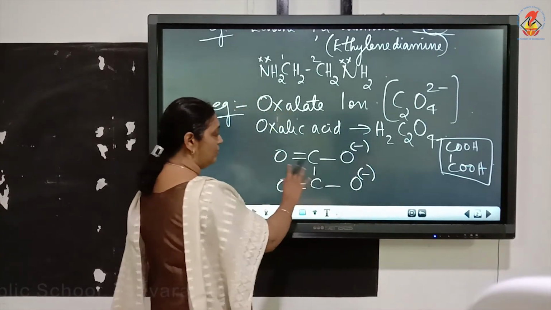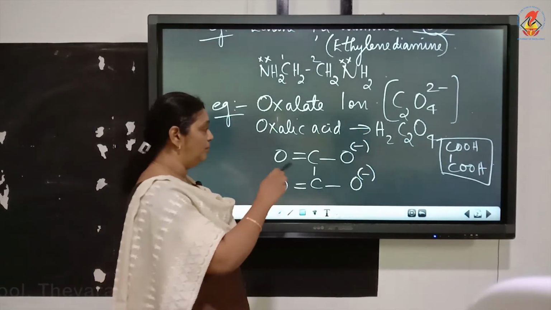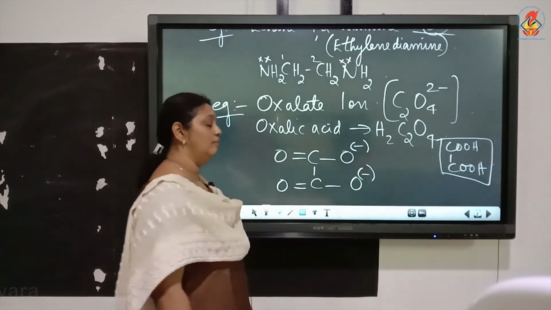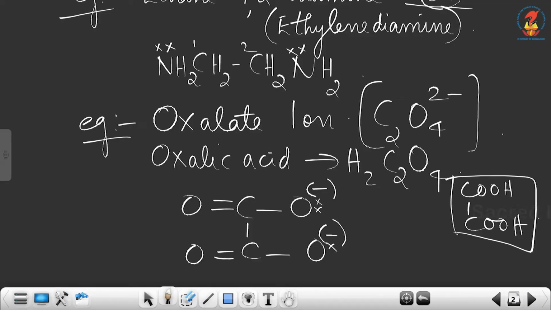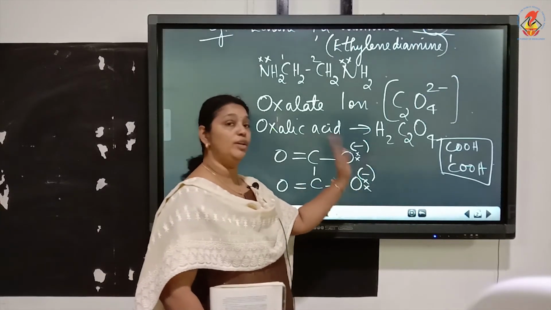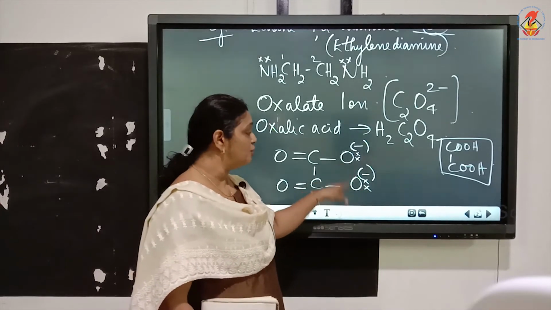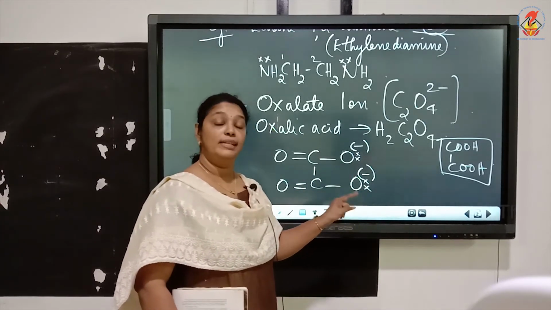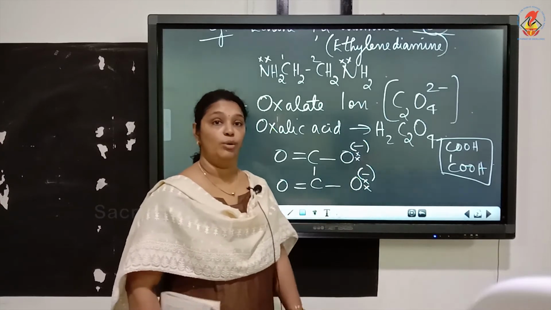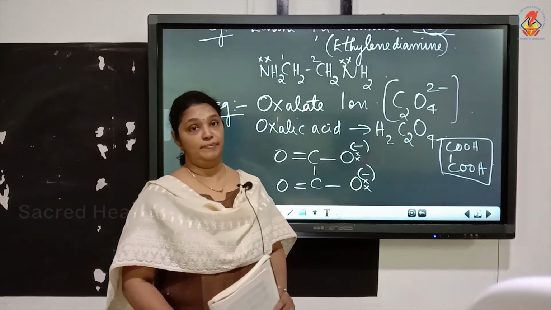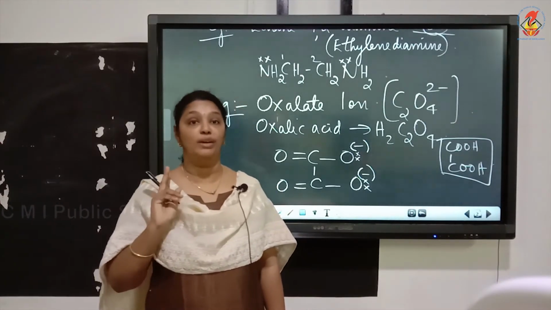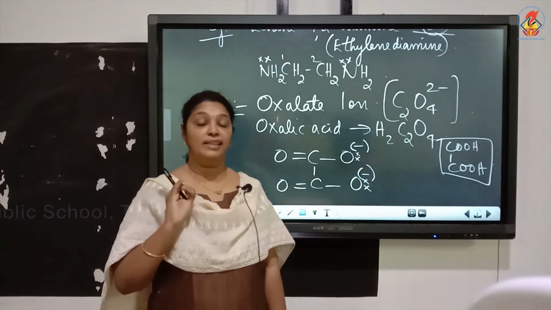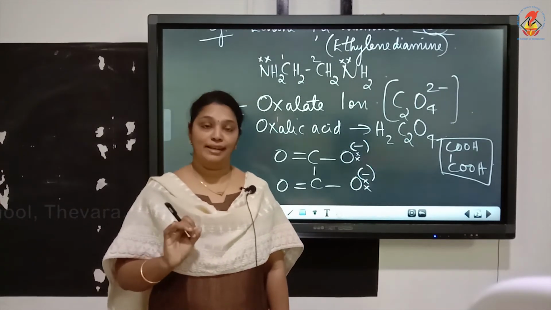When you write it as a complete structure, we have C double bond O, single bond O minus, C double bond O, single bond O minus. And on these oxygen atoms, we have a lone pair, on both the oxygen atoms. So these lone pairs can be donated to the central atom, and since there are 2 oxygen which can donate electron pairs, we can call oxalate ion a didentate ligand. So these are the 2 examples for didentate ligand. Didentate ligand means there are 2 donor atoms. First example is ethane 1,2-diamine, second is oxalate ion.